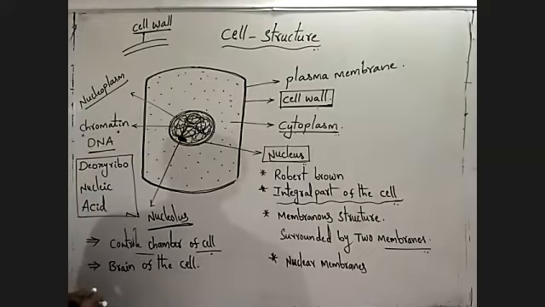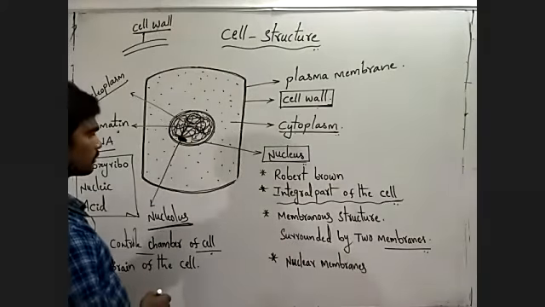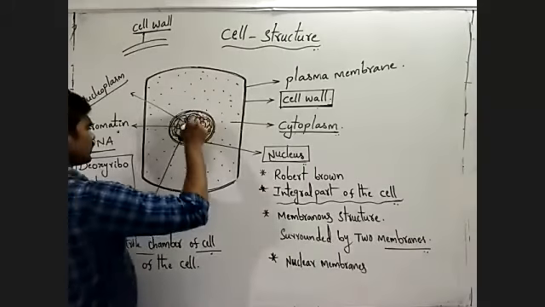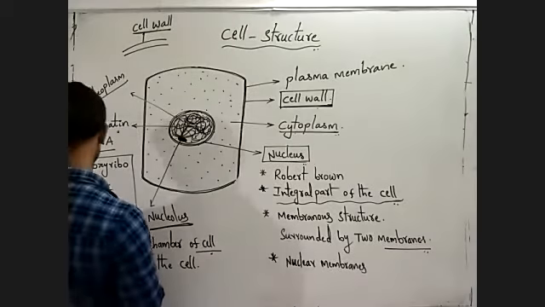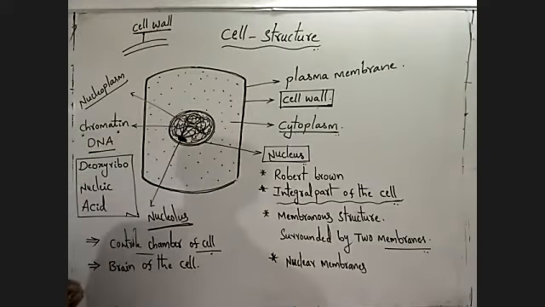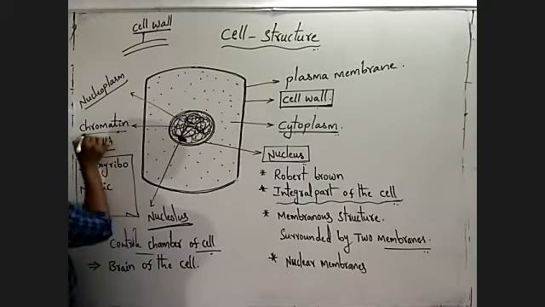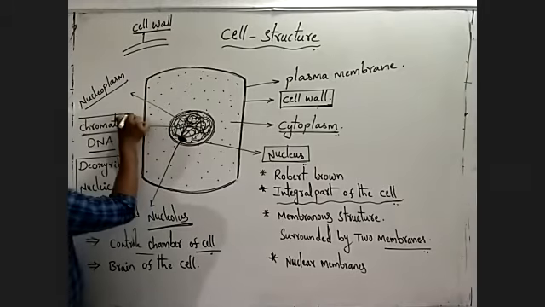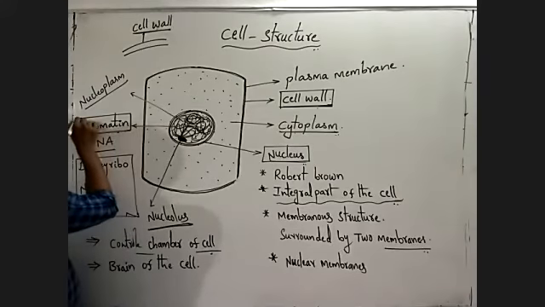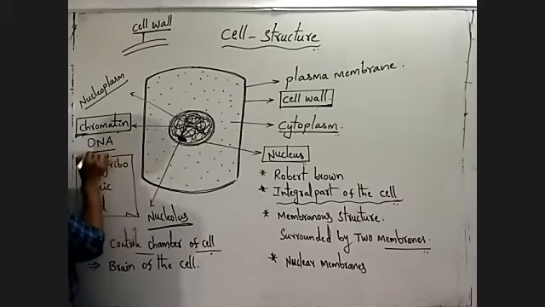Next, when we observe the inside of the nucleus, a thread-like structure is present. It is called chromatid. Chromatid means nothing but DNA.